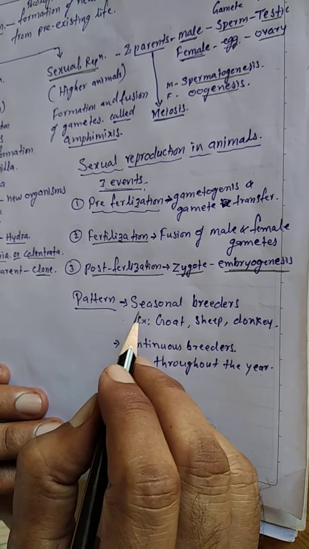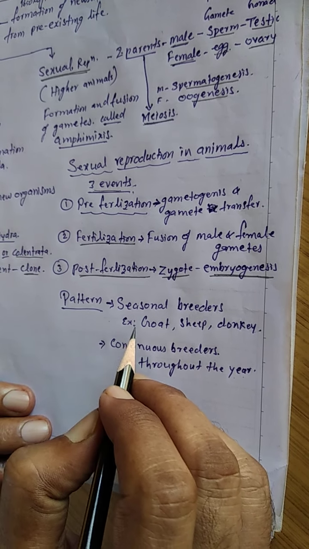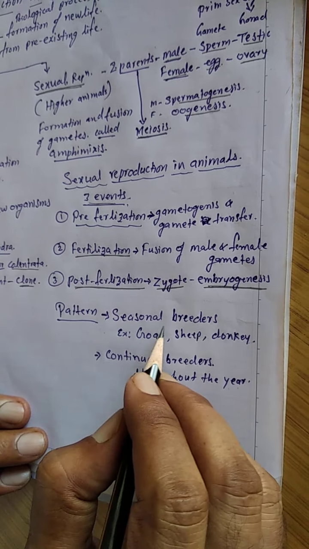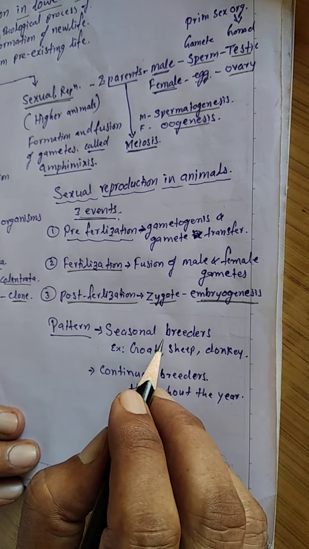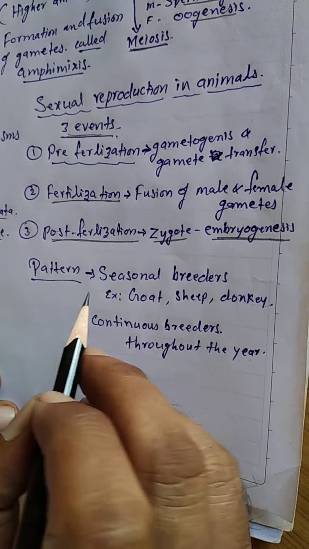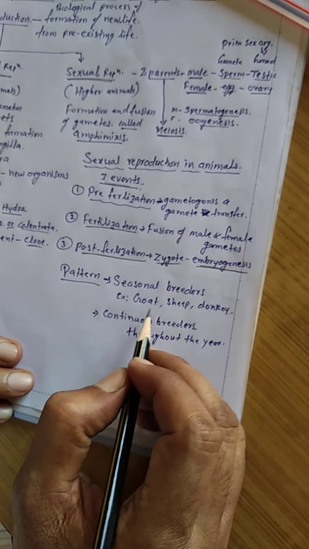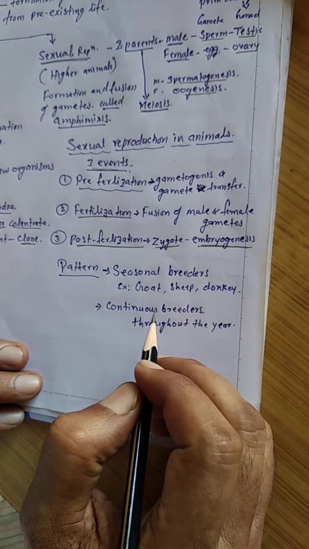First is seasonal breeding, for example goat, sheep and donkey. Only once a year does fertilization, the union of male and female gametes, take place. That is seasonal breeding. Examples are goat, sheep and donkey.